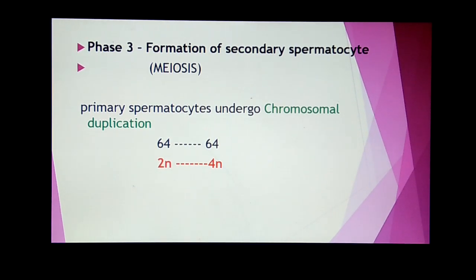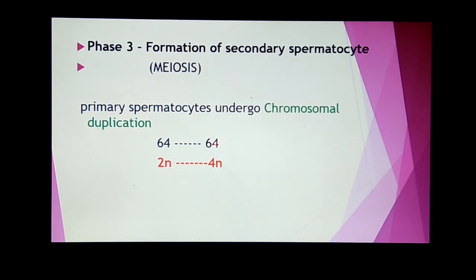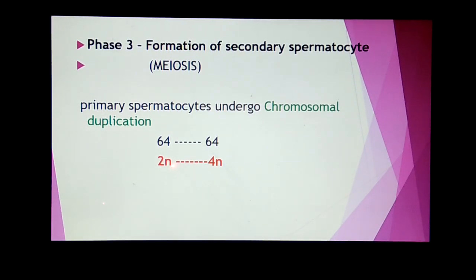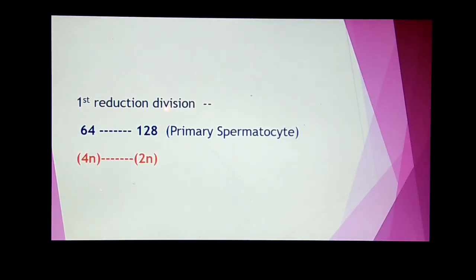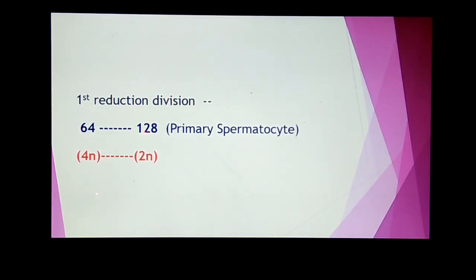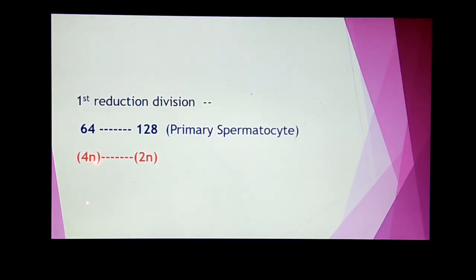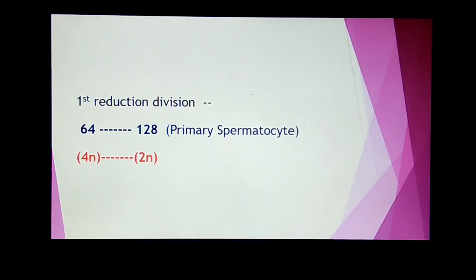The first thing that happens in this phase is that the primary spermatocytes undergo chromosomal duplication. The number remains the same. They are 64 and here they are also 64. But the chromosome number duplicates, from 2n it becomes 4n. Now the first reduction division occurs. From 64 they divide into 128. Still they are called primary spermatocytes. 4n reduces to 2n because it was the meiotic division, the first reduction division.